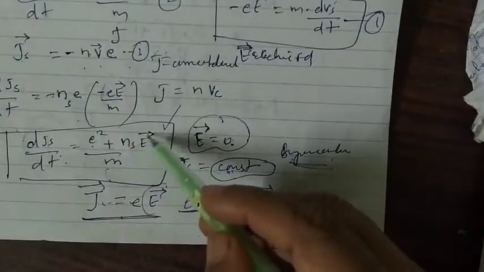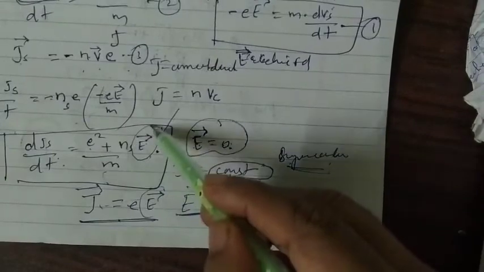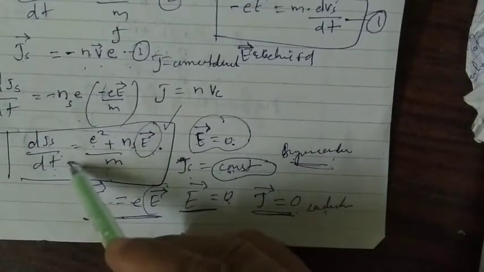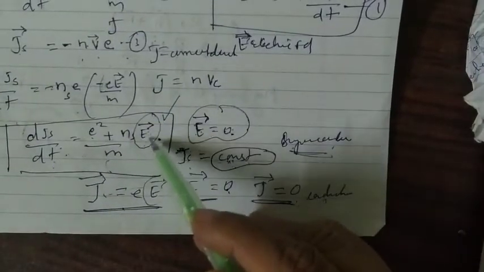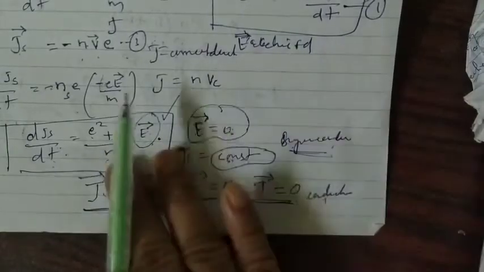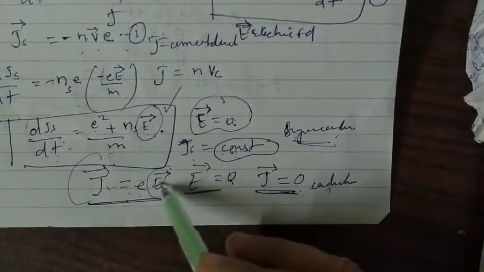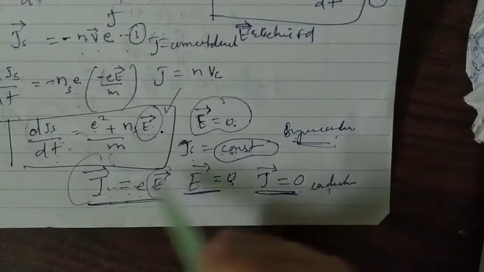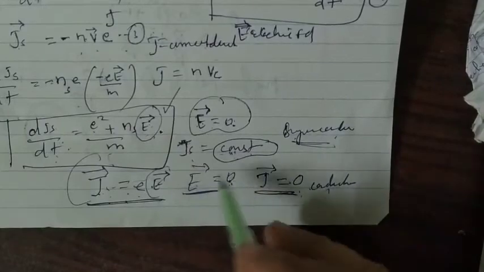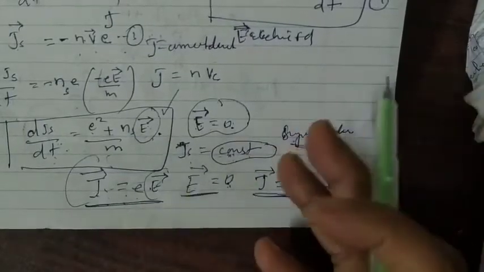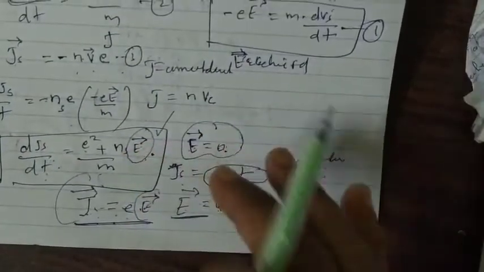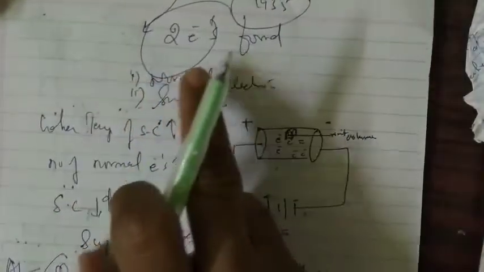Now, if I keep the applied electric field as 0, this differentiated factor becomes constant. That means even if you keep the E factor as 0, there is some current passing. In a normal conductor, if we keep the E factor as 0, the current also becomes 0. That is why, once the applied electric field is 0, the current is also 0. But in a superconductor, the current is still flowing. This is what is proved by London. According to BCS we have learned, and this is London's theory.